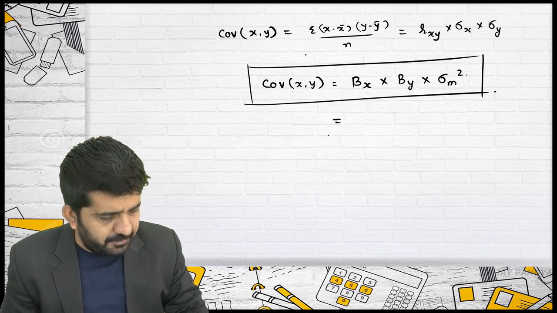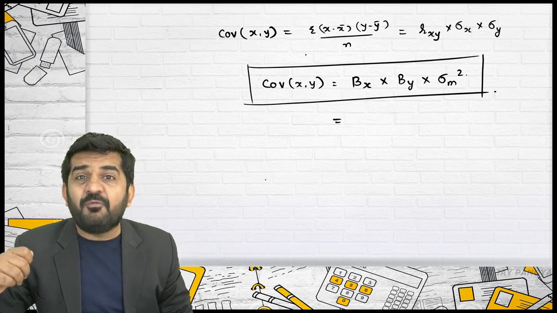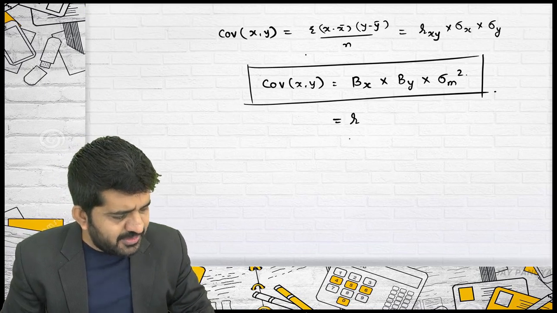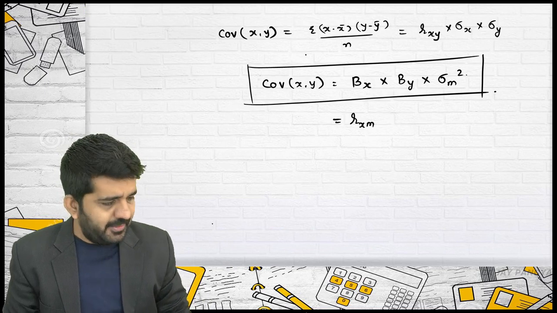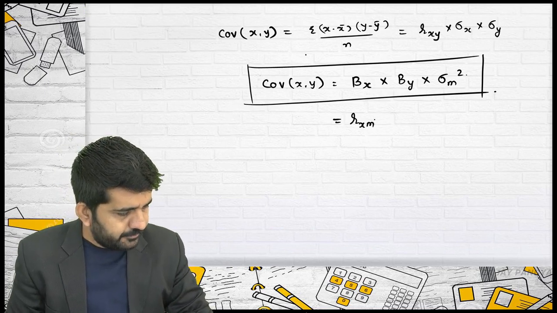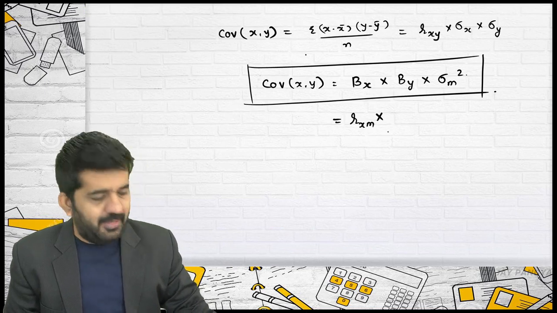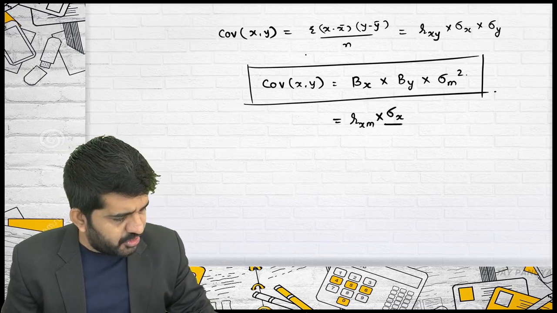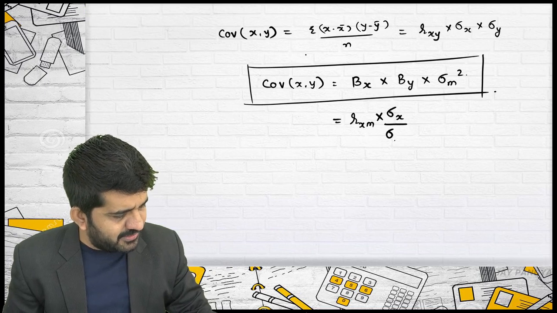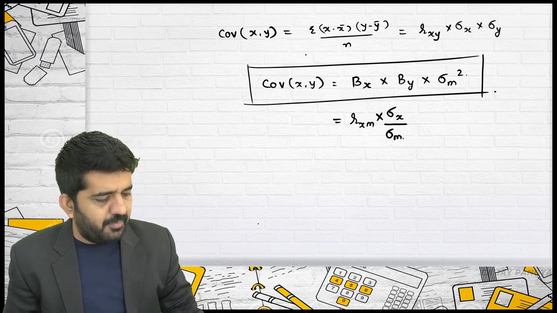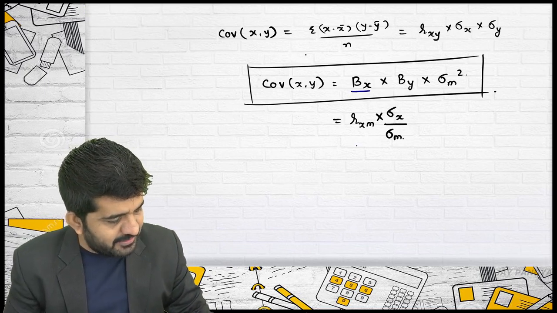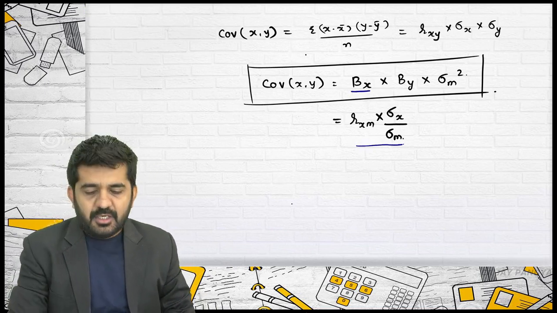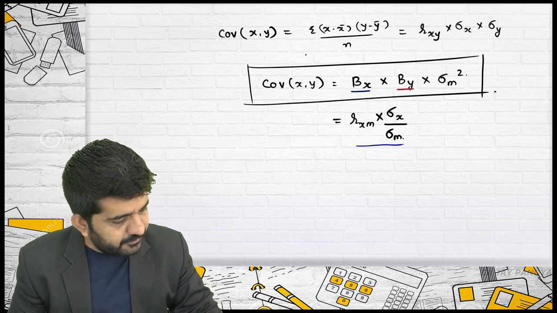Try to concentrate on beta. What is beta of x? It is R between x and market multiplied by standard deviation of x divided by standard deviation of market. This is beta of x. Let me write beta of y.